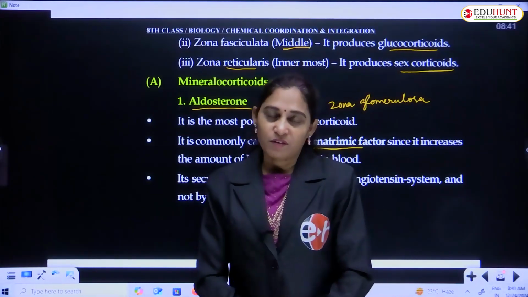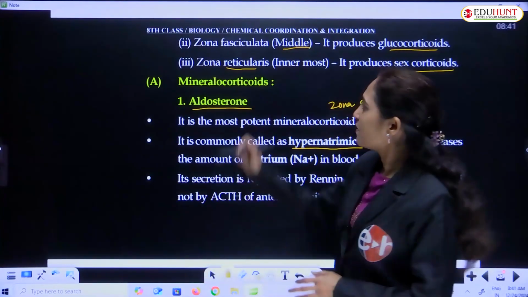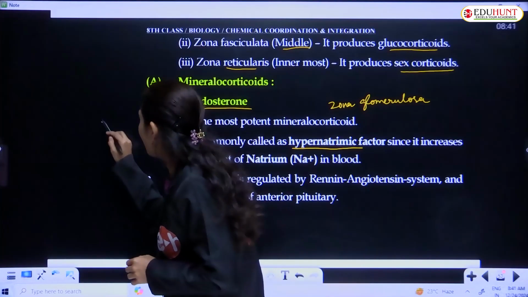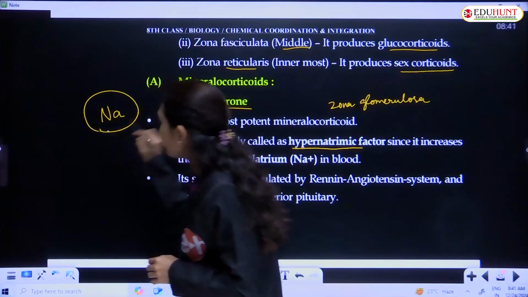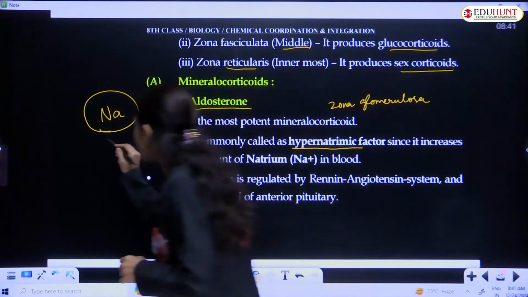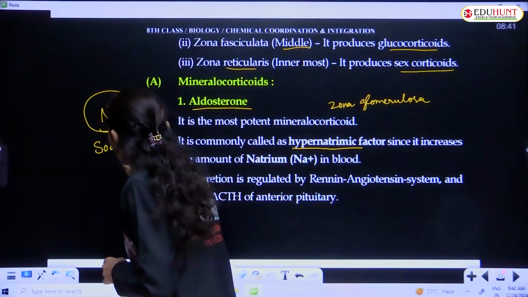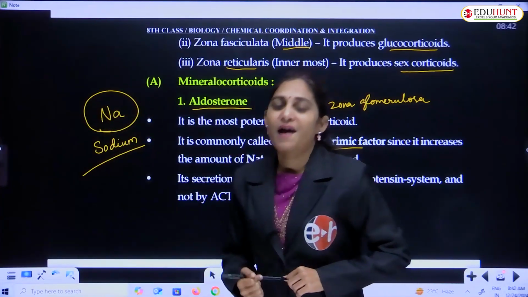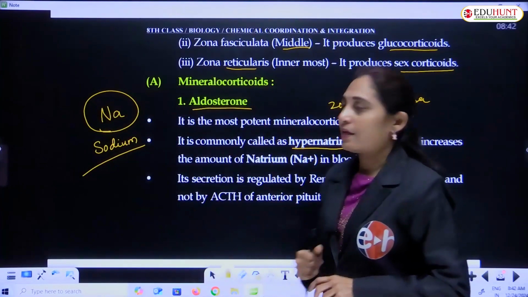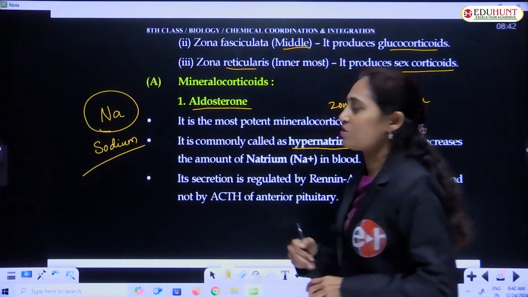What is natremic? Natrium, you might know this element, is sodium. The electrolyte balance, the sodium balance, is maintained by aldosterone.